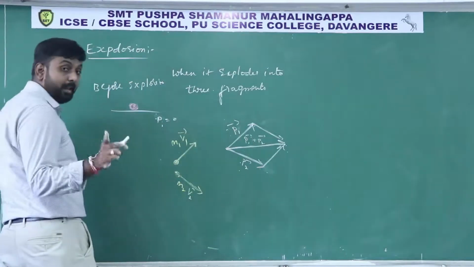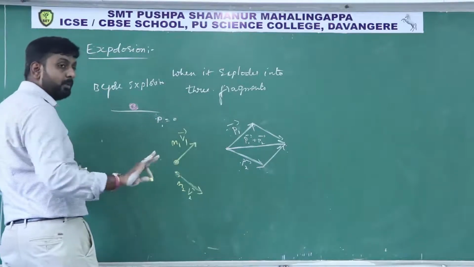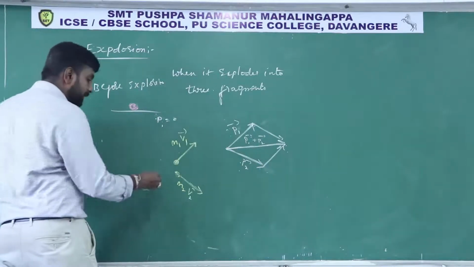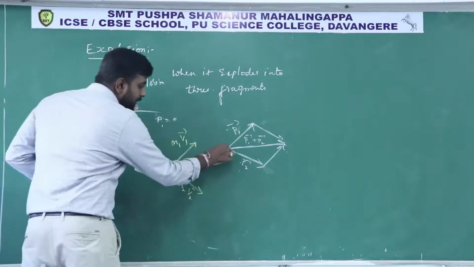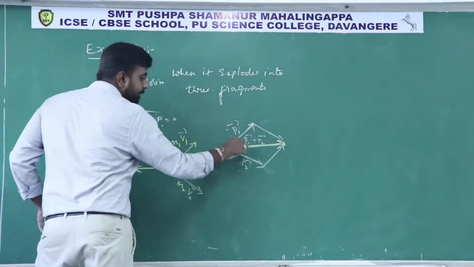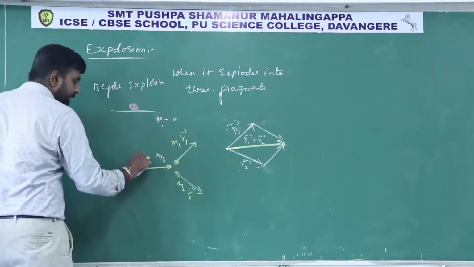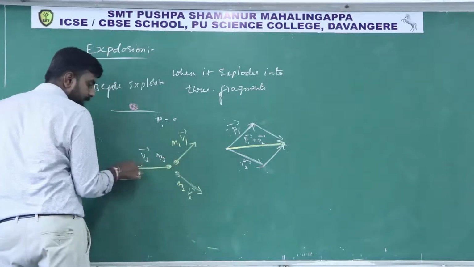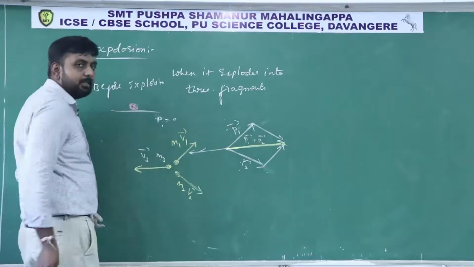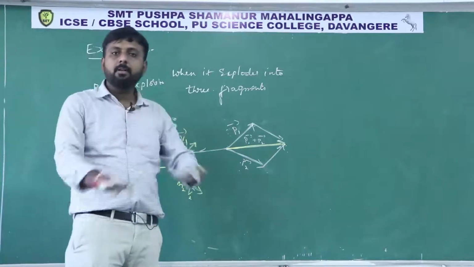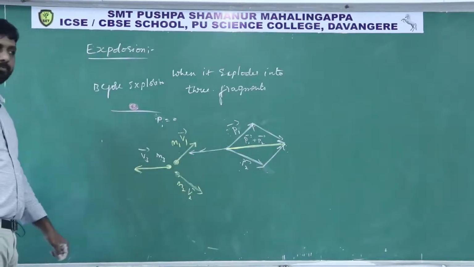Then the other fragment has to move in such a direction that finally the total momentum becomes 0. So another fragment will move in this direction. Why? Because this is the resultant of P1 and P2. If another mass m3 is moving with v3 in this direction, then this vector is exactly opposite to that vector, so they cancel each other and the total momentum of the system also becomes 0. So in this way it has to move.